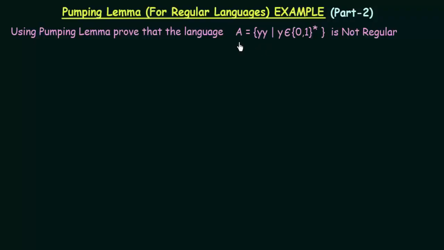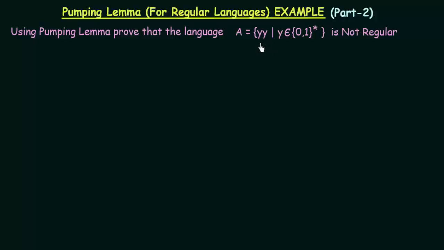The language that we are given is this one, A, which is equal to {yy | y belongs to {0,1}*}. {0,1}* means the set of all strings that can be formed using the symbols 0 and 1. So let us first try to understand why this language is not regular. This language is of the form yy, which means that the first part of the string should be the same as the second part of the string. So any string whose first half is equal to the second half will lie in this language.